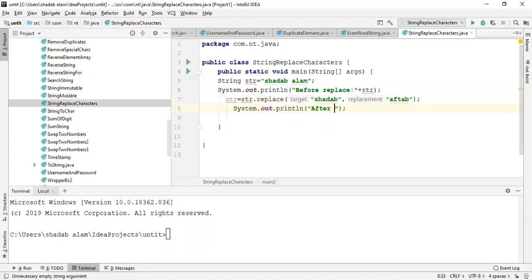after replace. Okay, guys, and let's save, and we can run this program, and you can see the output on the console.